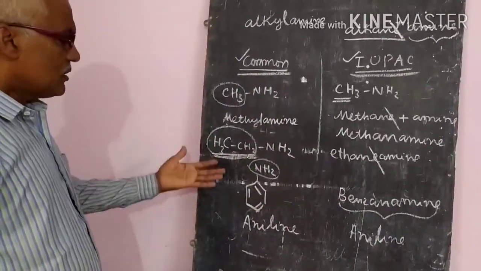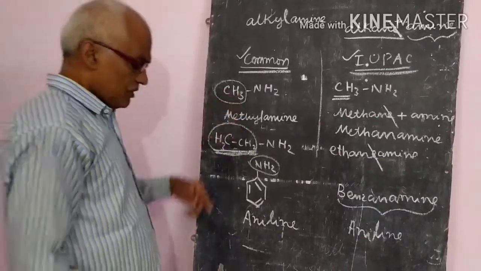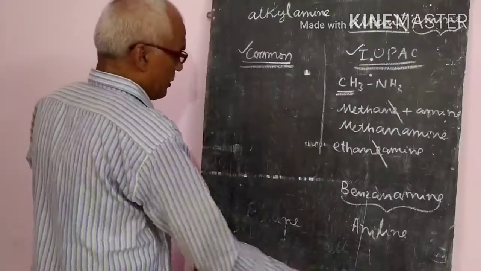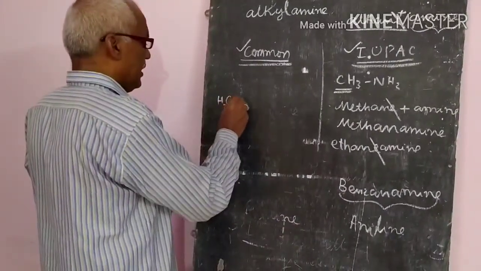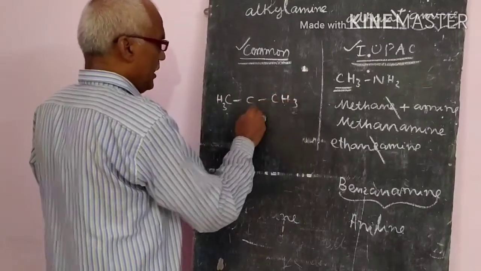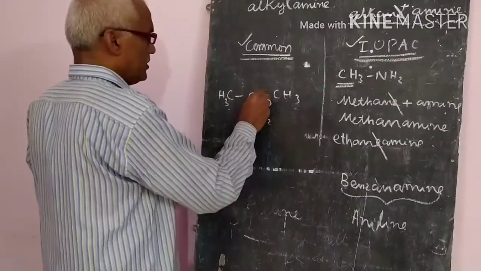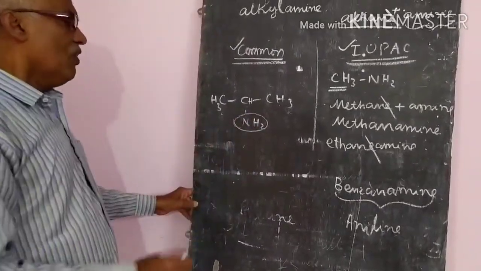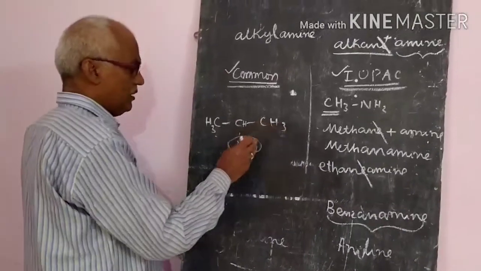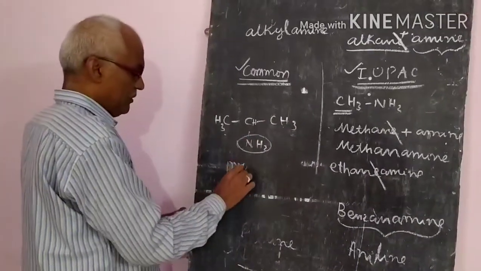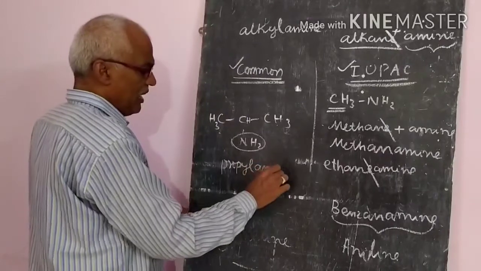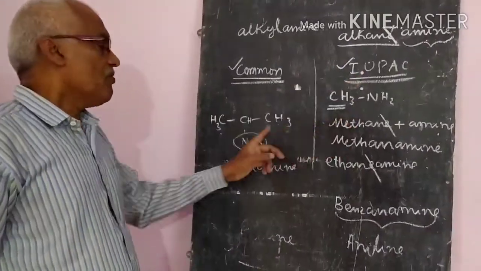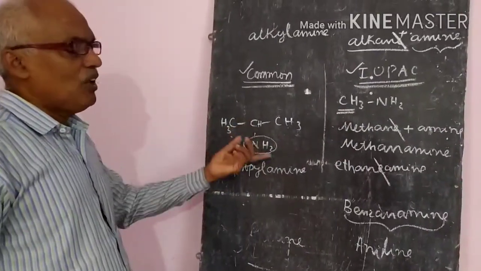Suppose there are other compounds. Sometimes in IUPAC nomenclature, the carbon atom where the bonding is there matters. CH3, CH, CH3 and NH2 is there. If this group is there, with the amine group, what is the alkyl group? 1, 2, 3, propyl. So that is propylamine, the common name. But whenever you write the IUPAC name, you have to write down the carbon atom where it is attached.